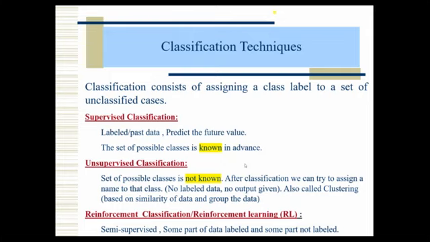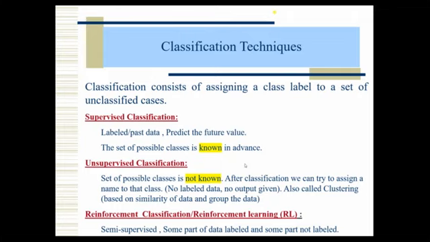Here we are not doing any training. Whatever data is available, we are not at all worried about previous data or past data. Whatever data is available, it may be images or maybe general raw data. We have to make groups or clusters in such a way that each cluster has its own features. That's why we use Euclidean distance, or maybe other distance measures, for clustering. Maybe next session you are going to see k-means clustering. That is one type of clustering that comes under unsupervised classification. In k-means clustering we group based on the number of clusters.